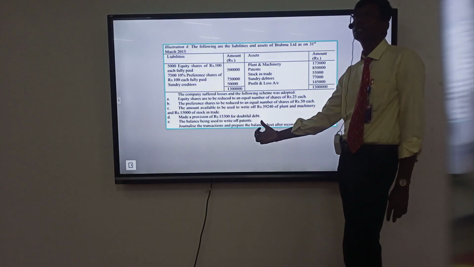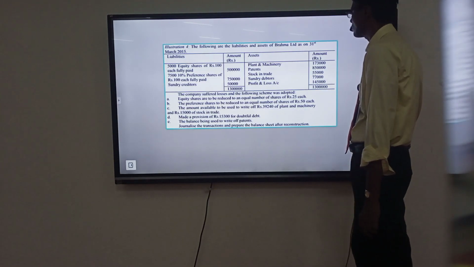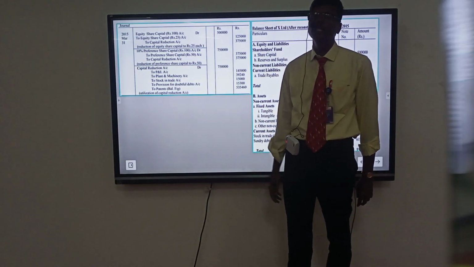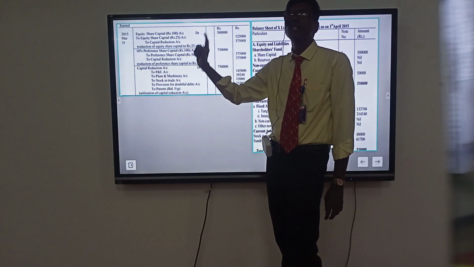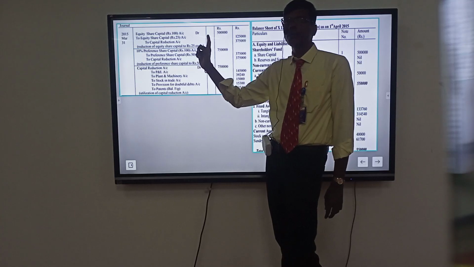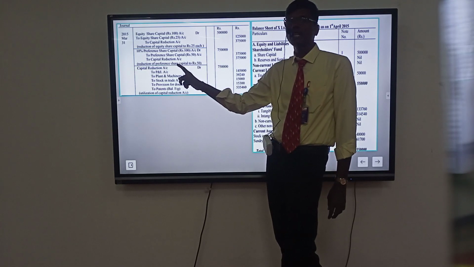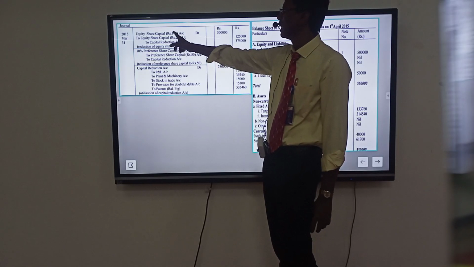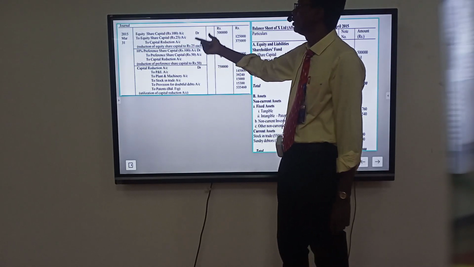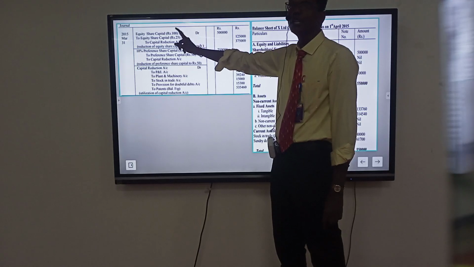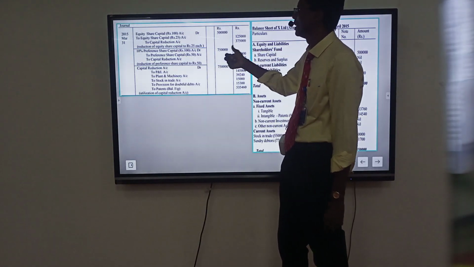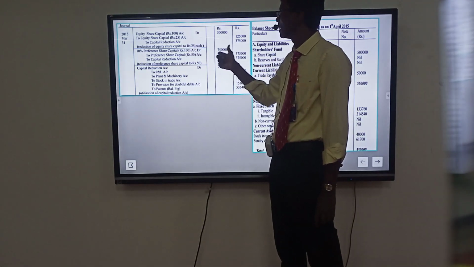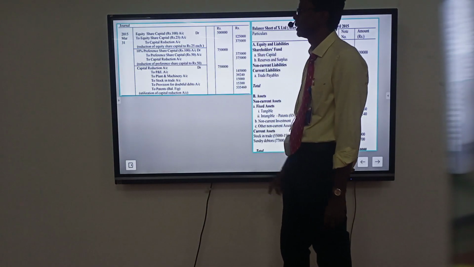Calculate the journal entries of internal reconstruction. There are 3 journal entries of internal reconstruction. The first one is for reduction of equity share capital: equity share capital account debit to capital reduction. Equity share capital book value 100, 5 lakhs, reduced by 25, 1,25,000. 5 lakhs minus 1,25,000, capital reduction transferred 3,75,000.